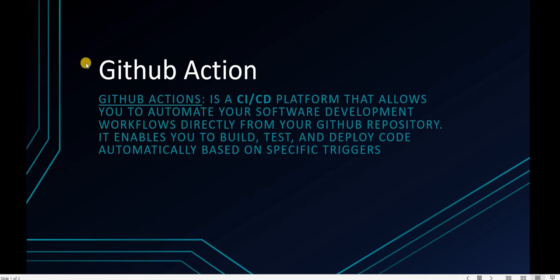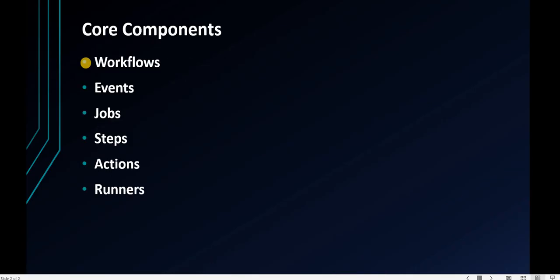In GitHub Actions, we are going to use some core components: workflows, events, jobs, steps, actions, and runners. I will explain each with a proper definition. First, workflows: a configurable automated process defined in YAML files stored in .github/workflows. In these YAML files, we configure the complete automated process.